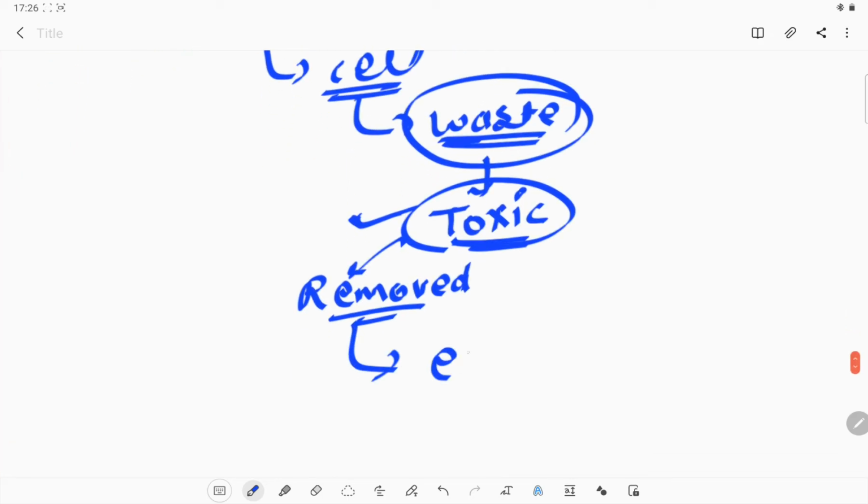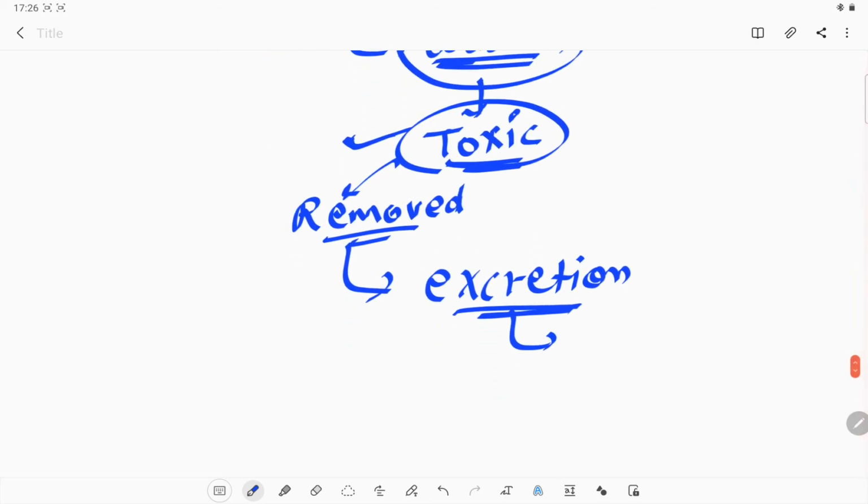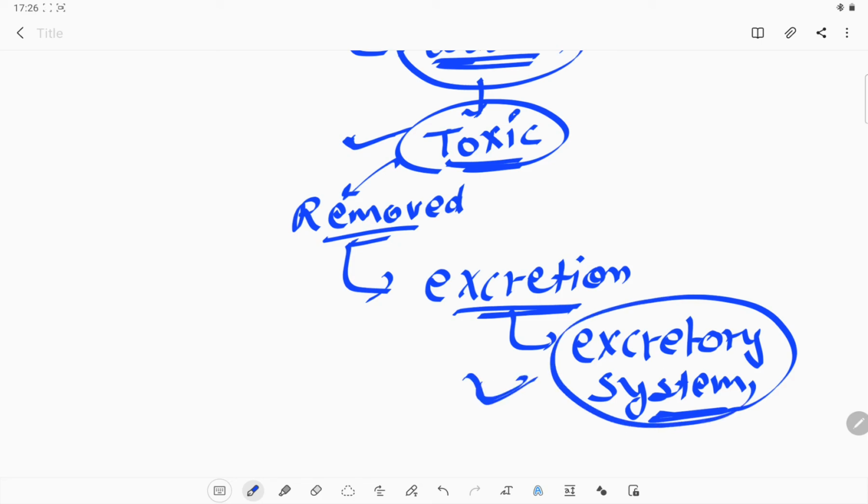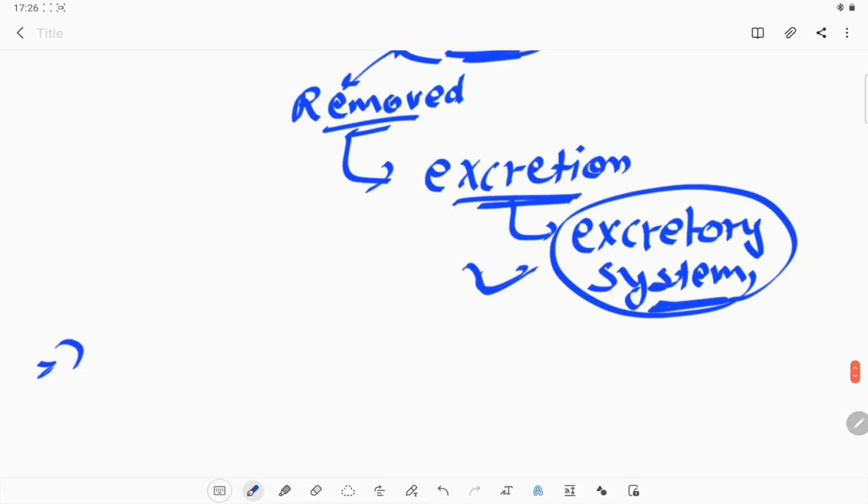For that removal we require a process which is known as the excretion process, and that excretion process is carried out through organs, and the system is known as the excretory system. This is the system which is required to remove all the waste from our body. What is the excretory system in our human body?